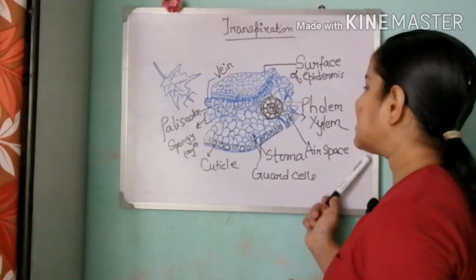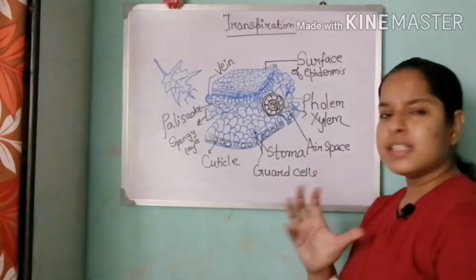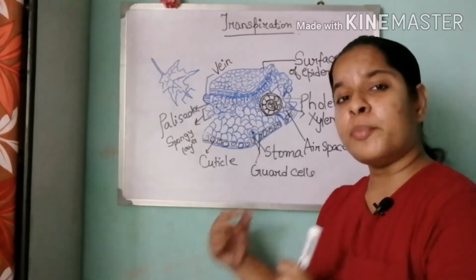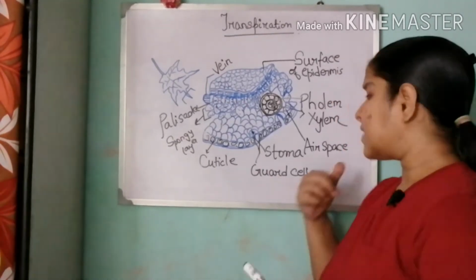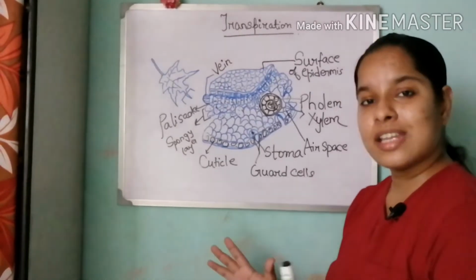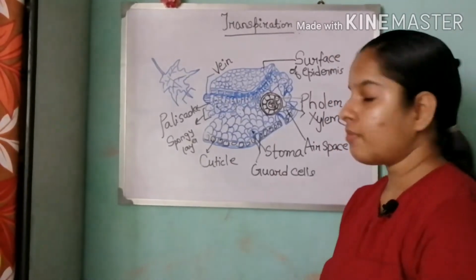Now we'll see this air space. What does the air space do? Basically it helps in the vaporization of the water which will be evaporating when conditions are optimum, or it helps transpiration to take place. It is a space where the water is converted to water vapor.